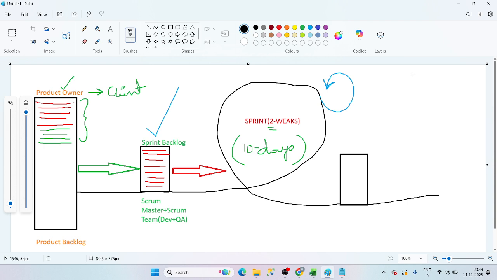In 6 months we are delivering some important features, and before 2 years we are into the market and gaining some customers.